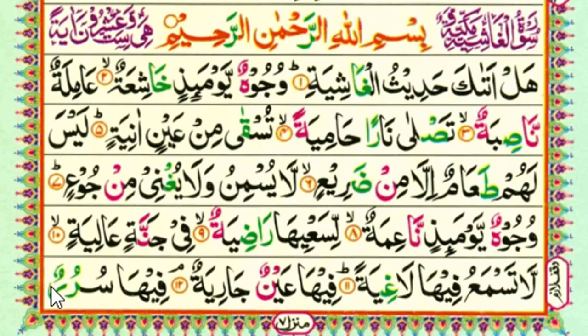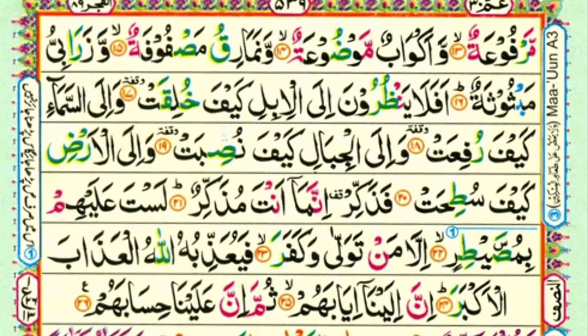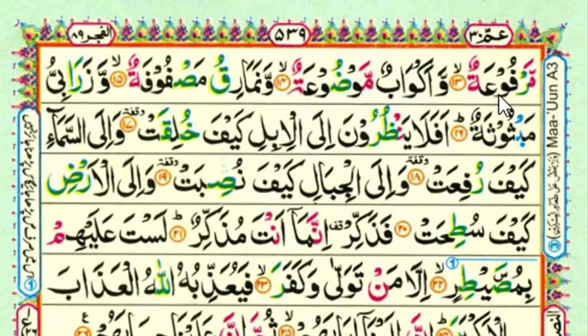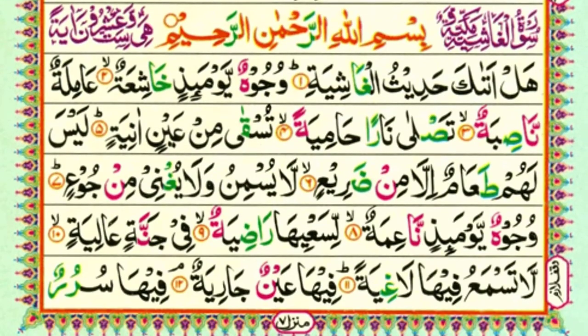Fiha sururum. This Ra we connect with the meem which is on the next page. As we say, sururum marfu'a. Fiha. This is Ya Madda here on the Ha. This is Alif Madda, we long. Fiha sururum. This Ra we read in heavy sound due to Dhamma on it, and after the tanween which is on the Ra, both Ra we read in heavy sound.